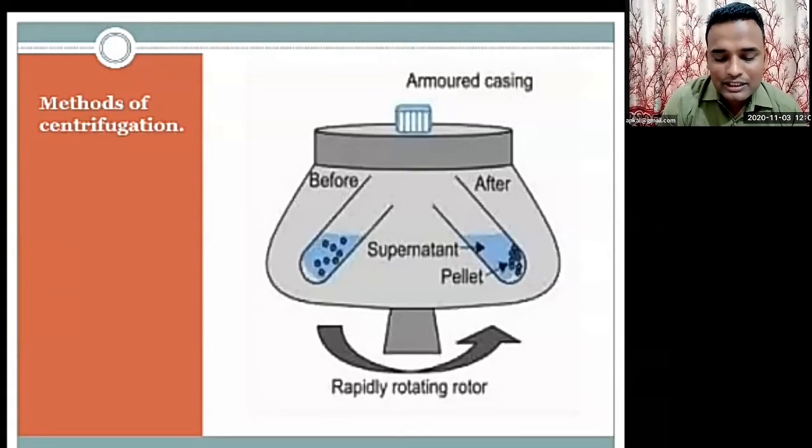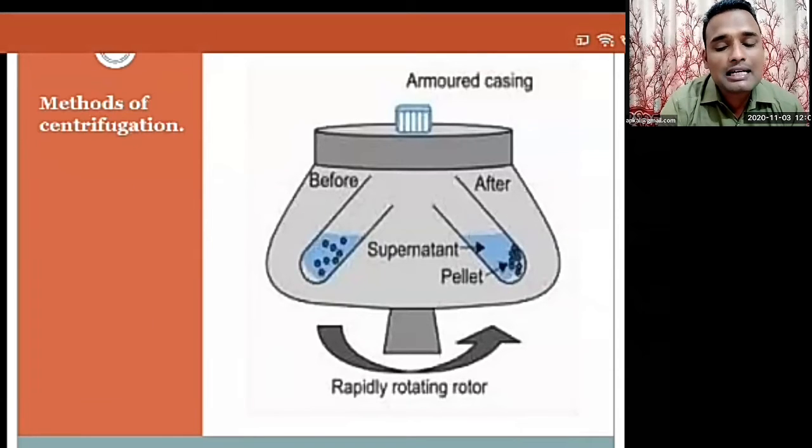Now when the tubes attached to the disc rotate at a high speed, see, these are the tubes, a force is generated which pushes the particles away from the center. Whenever the tubes are rotating, centrifugal force is generated which pushes the particles away from the center. Before, there is a particle, but after, they are pushed away from the center. That is centrifugal force. Centrifugal force always works away from the center.